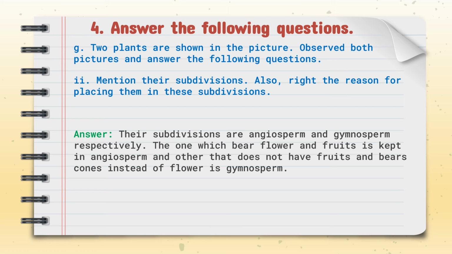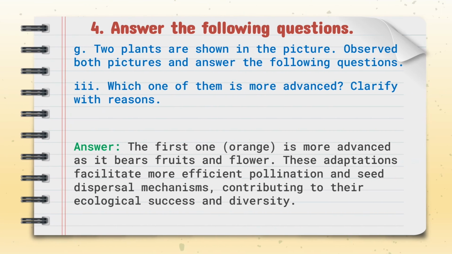Digestive system is not developed in animals of phylum Porifera. How do they digest food? Right. Animals of the phylum Porifera, commonly known as sponges, lack a developed digestive system. Instead, they rely on a process called intracellular digestion. Sponges filter water through their bodies, trapping tiny food particles in specialized cells called